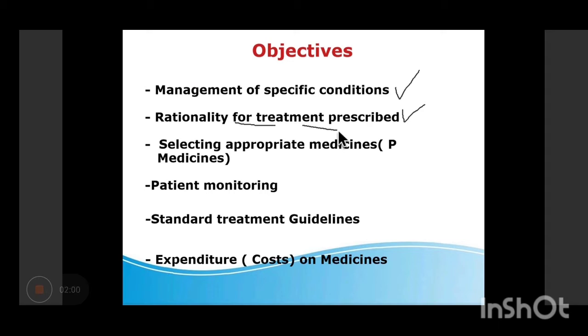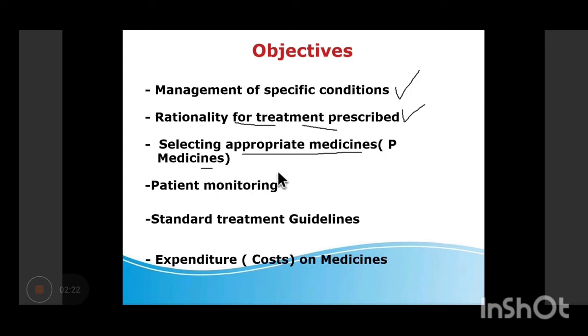So you have now knowledge of most of the drugs and most of the conditions. And in subsequent lectures, you will be taught of hormones and other diseases linked to hormonal disorders as well as the CNS disorders. So you can relate accordingly. Third objective is to select the appropriate medicine.